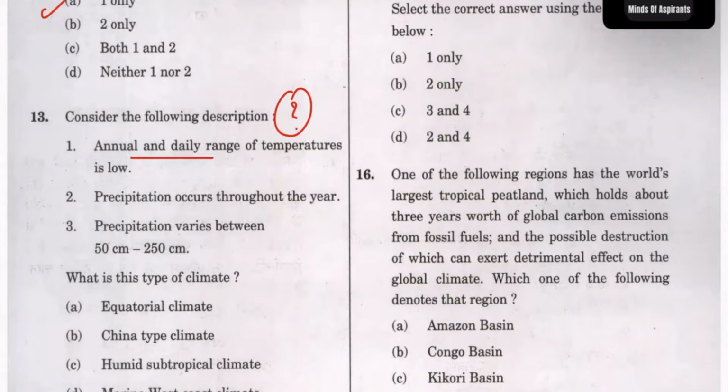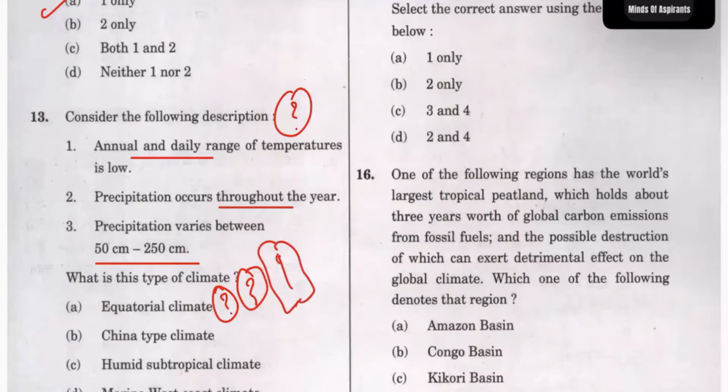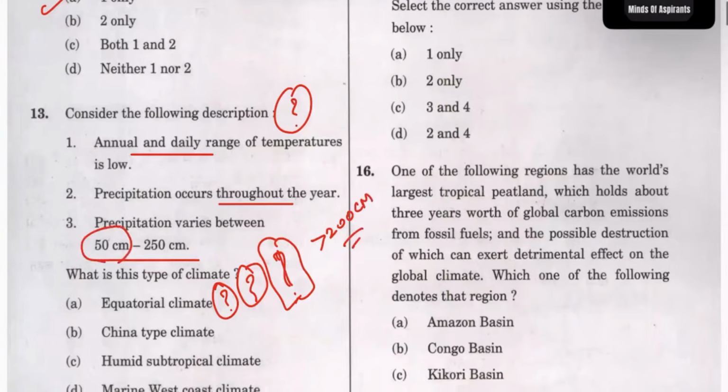Daily average range of temperature is low. This happens in the equatorial climate also, throughout the year. But 50 to 250 centimeter, whether this happens, this is the question mark which you should check. This does not happen. There is high rainfall, yes, but 50 centimeter is no rainfall.